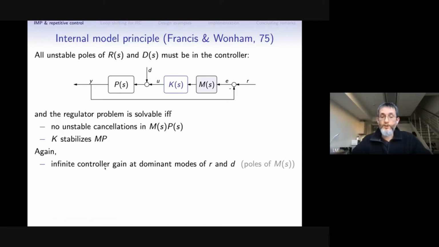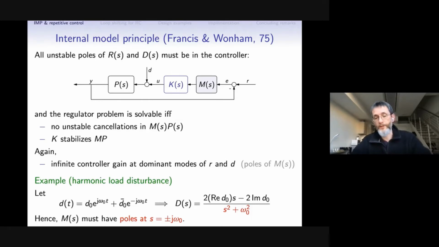And again, the rationale behind this is that with this choice, we will have an infinite controller gain at the required frequencies. A good example of this internal model principle is the rejection of harmonic disturbances. If we have D as a single harmonic signal with a known frequency omega naught, then its Laplace transform has two unstable poles on the imaginary axis at plus minus j omega naught.